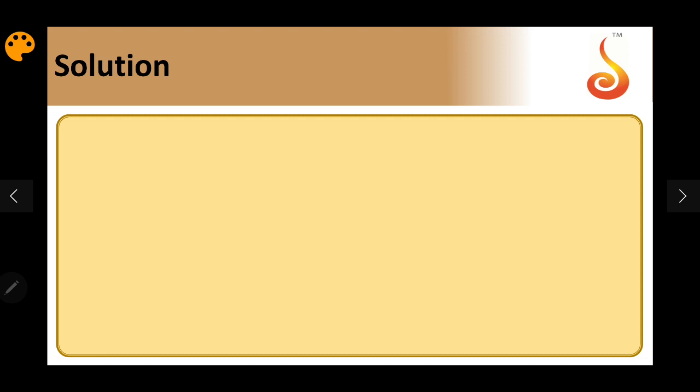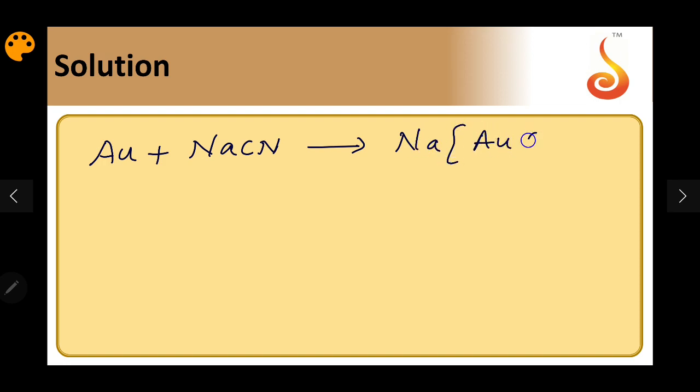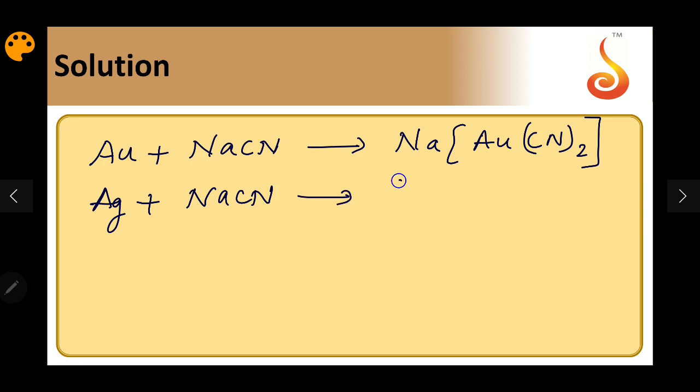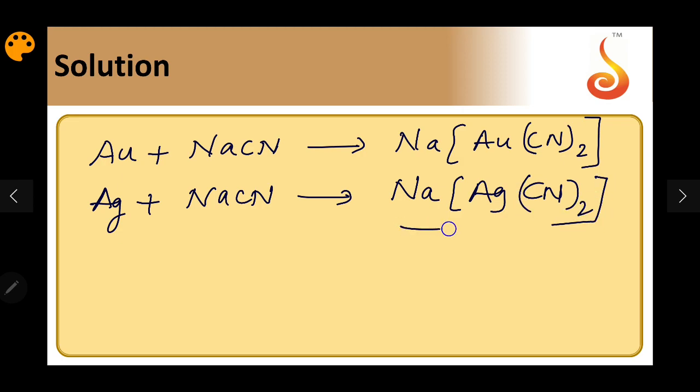In this process, the gold or silver present is treated with NaCN to convert it into water soluble complexes like NaAu(CN)2. In the same way, silver present in the ore converts into the water soluble cyanide complex of silver.